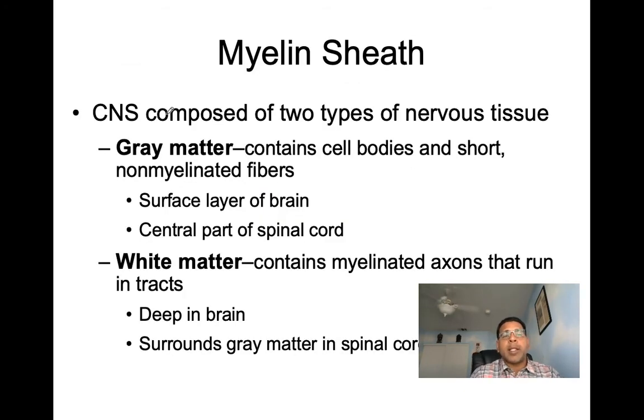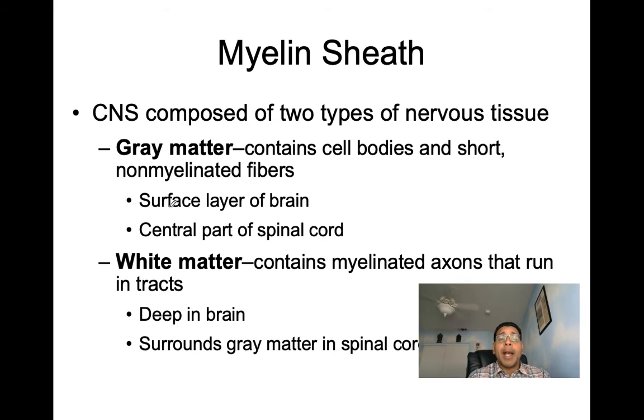So when we talk central nervous system, I would like you to know the central nervous system is going to be composed of two types of nervous tissue. We have gray matter and we have white matter. Gray matter is going to contain cell bodies and short fibers, while white matter is going to contain myelinated axons that are going to run in tracts.